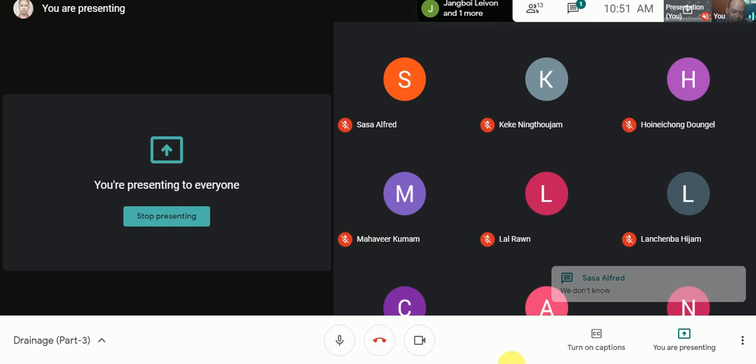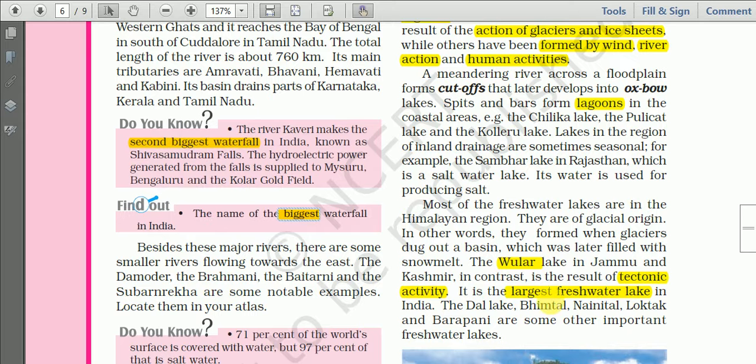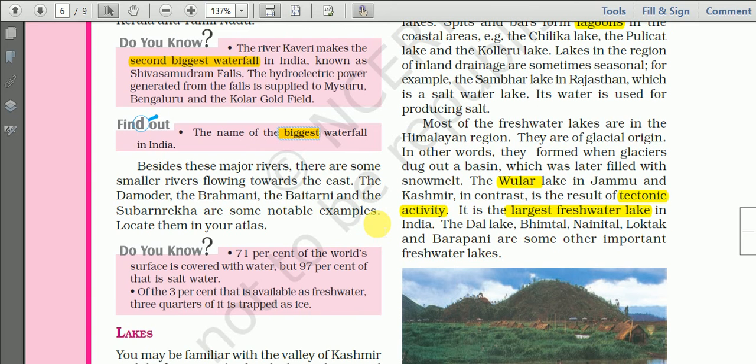So actually, when we talk about the height of the waterfall, it is said that Nohkalikai Falls in Meghalaya is the highest waterfall in India. But when we talk about the significance of the waterfall, it is mentioned that Jog Falls or Gerosoppa Falls in Karnataka is the biggest waterfall.